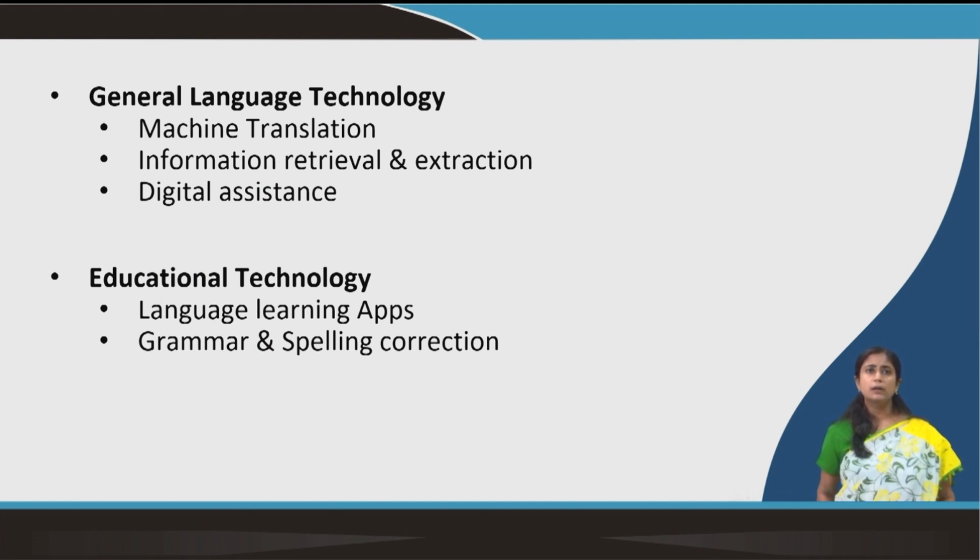So, when we talk about computational linguistics, we see various types of technology involved. There are general technologies which I talked about, like machine translation, information retrieval or extraction, the things which we do through Google search. We search something and that particular information gets retrieved or extracted for us. So, we want something, we write it and then we get that instantly.